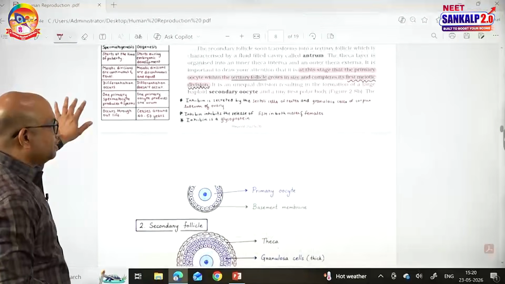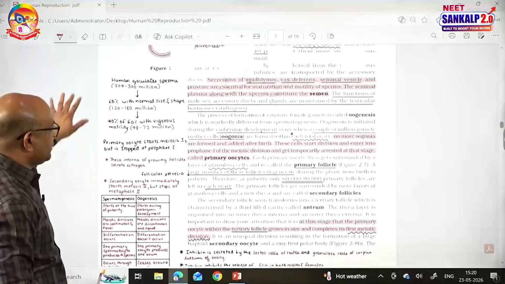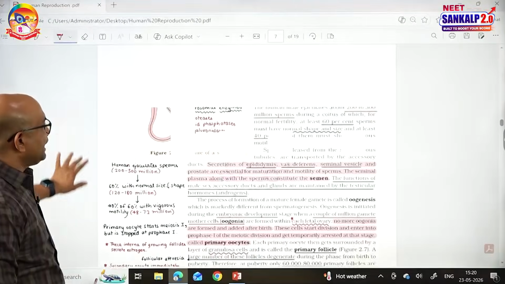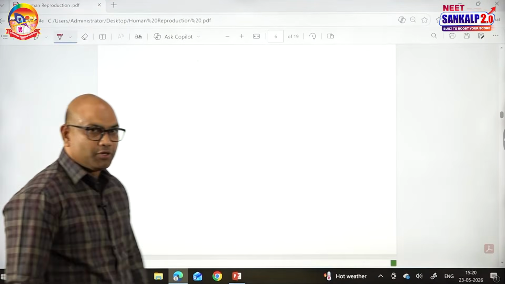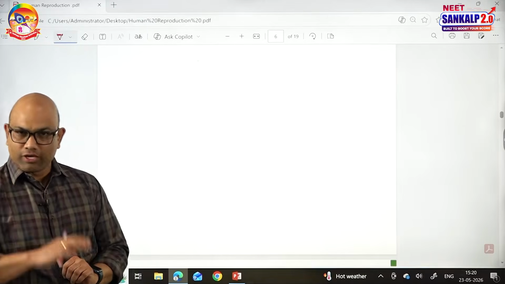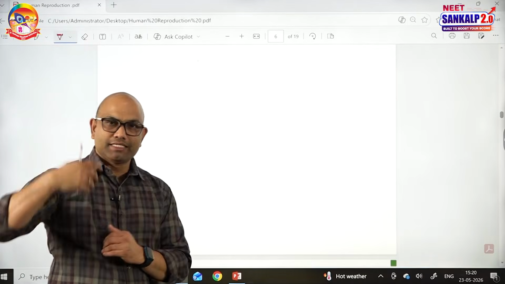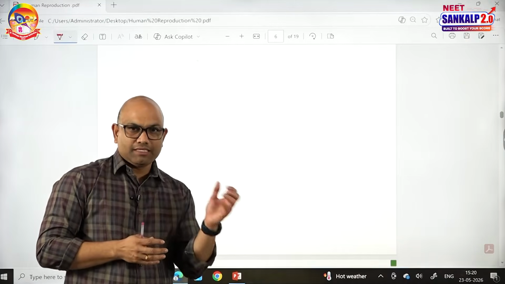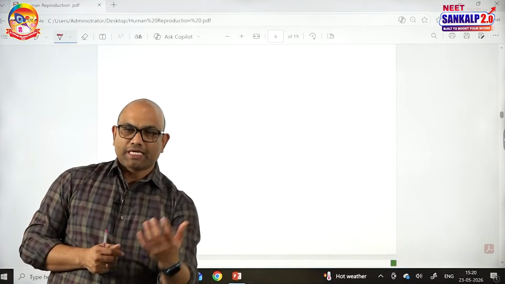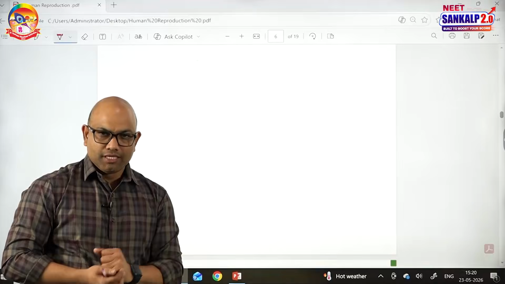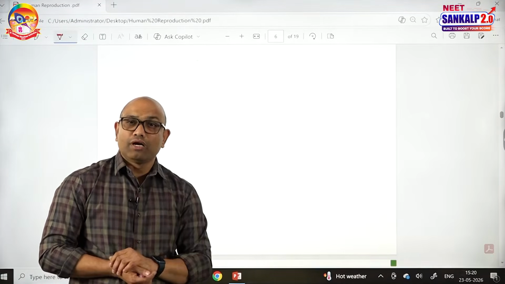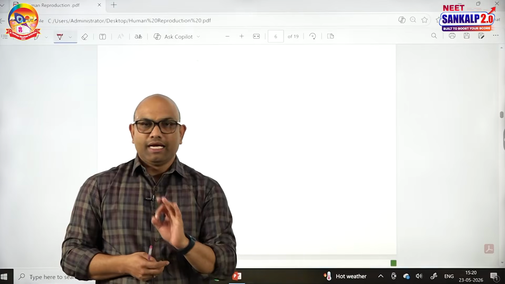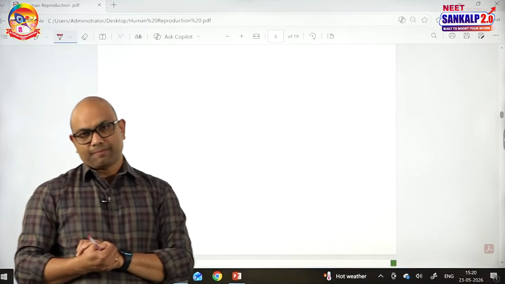What about LH? LH acts on Leydig cells. The Leydig cells produce androgens. When FSH acts on the Sertoli cells, they produce certain factors called androgen binding proteins. These androgen binding proteins and androgens are involved in regulating spermatogenesis.